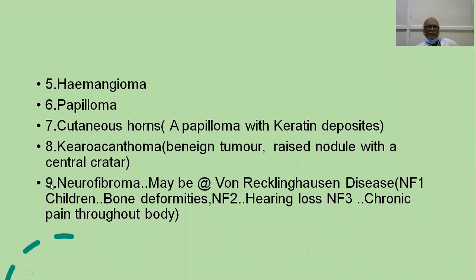Neurofibroma, as the word implies, is from the nerve cells. It may be part and parcel of von Recklinghausen's disease, characterized by café-au-lait spots and multiple in nature. It is common in children, and there may be bone deformities also. In contrast to NF2, we are very much interested as otolaryngologists because it manifests in the form of hearing loss.